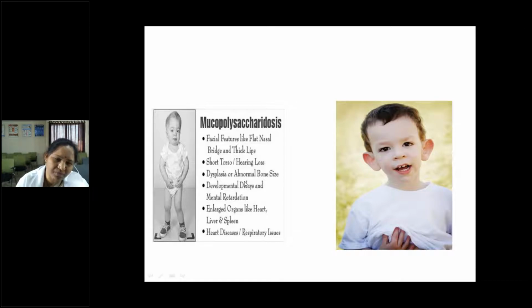Almost Down syndrome, congenital hypothyroidism, and MPS, if you see the baby less than 1 year, they look almost similar. But clinically, you have to differentiate: organomegaly, hepatosplenomegaly will be there in mucopolysaccharidosis, and skin will be coarse. In congenital hypothyroidism also it will be there, but it takes time. In mucopolysaccharidosis also it's coarse. But epicanthal folds will not be there, though depressed nasal bridge may be, flat face and flat occiput may be there in both conditions. And usually there will be associated heart disease and respiratory issues, nasal block, and all those things. So clinically, if hepatosplenomegaly is there, most likely it's a mucopolysaccharidosis.